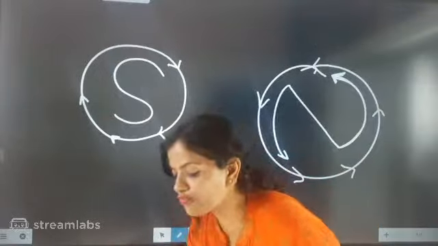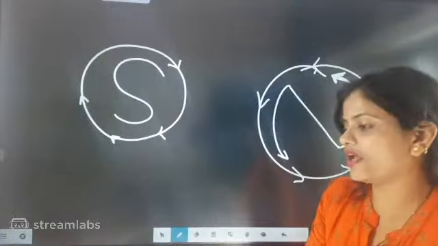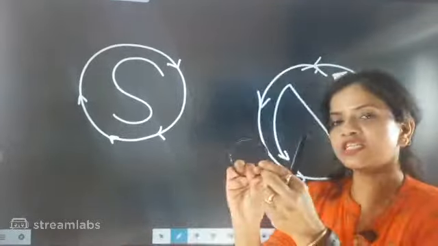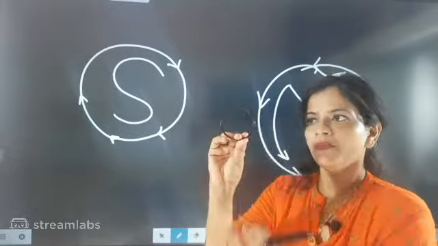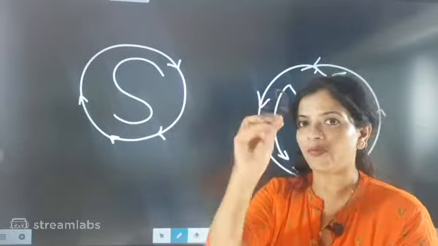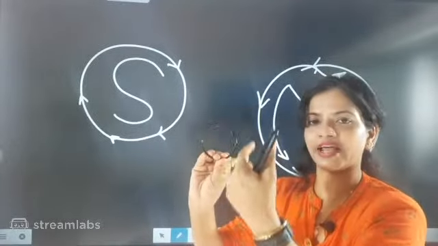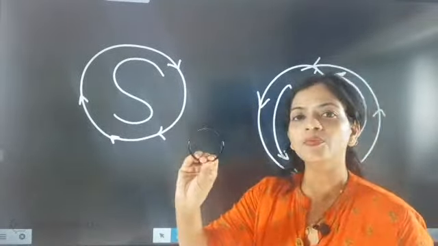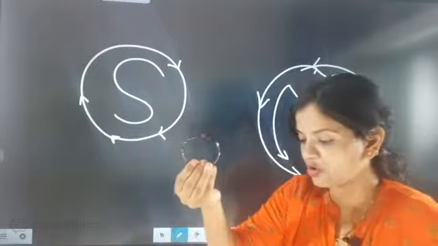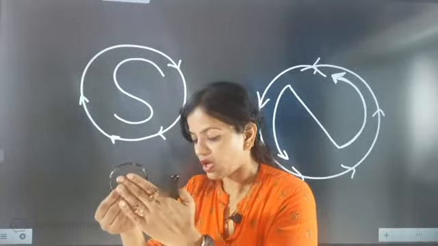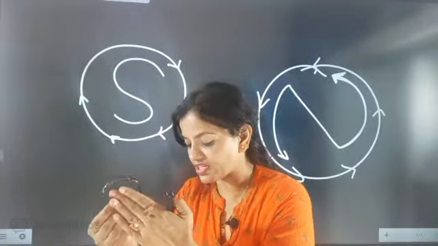Now again another point I am asking: if the flow of the current in a loop is such that this face is coming north pole, it means it acts as a polarity, north pole in one face. Now if the current moves in opposite direction, then one face will be having north pole, so what will be the other face, beta? Come on, quickly answer. What polarity will it generate in the other face?